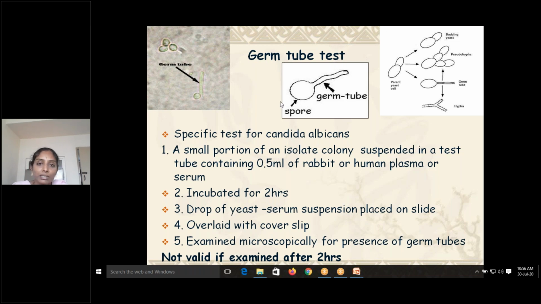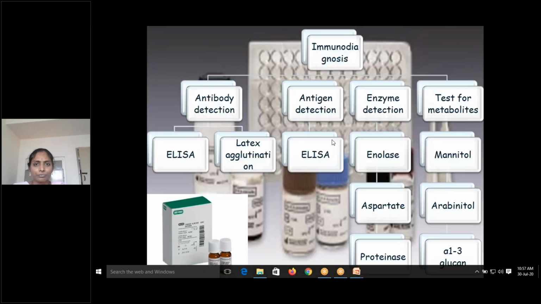So you see, these are germ tubes. After 2 hours, instead of the bud there will be a tube. So that clearly indicates that this is Candida albicans. It's not valid if it is examined after more than 2 hours. So the time maintenance is very important. The amount of plasma you take, how much colony you take, everything requires expertise. So you should be very careful when you are diagnosing a disease.